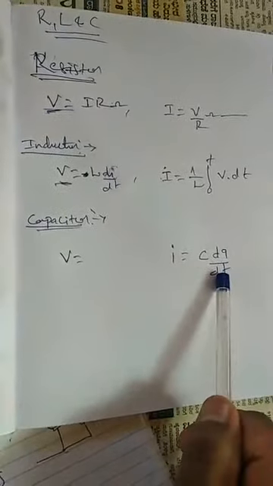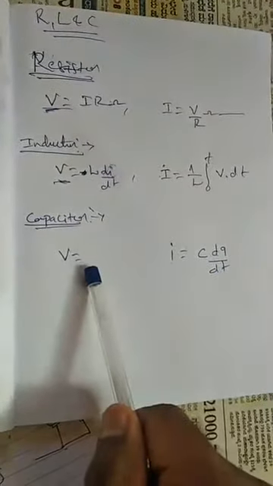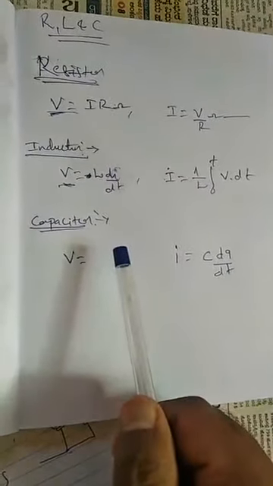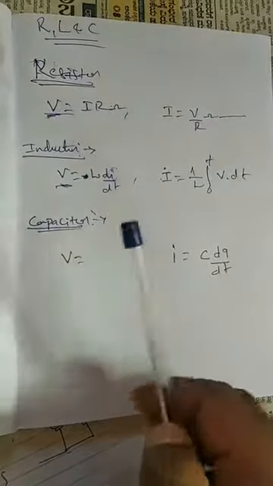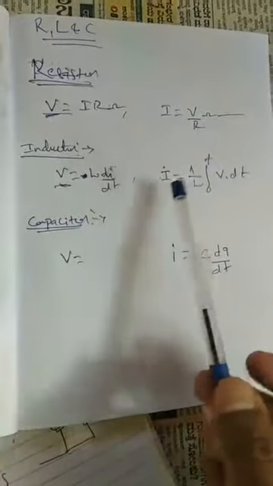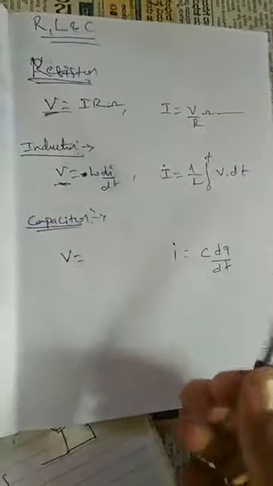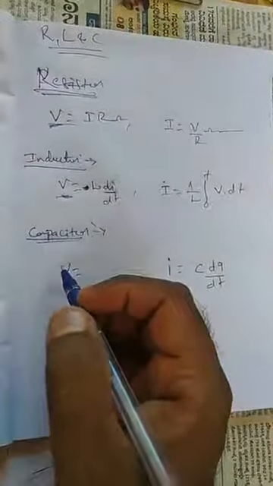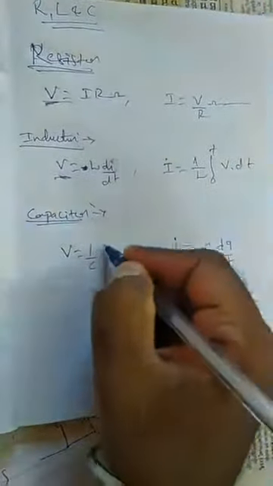So again this equation, if you write in terms of current, okay, V is equal to 1 by C into integration of I dt.